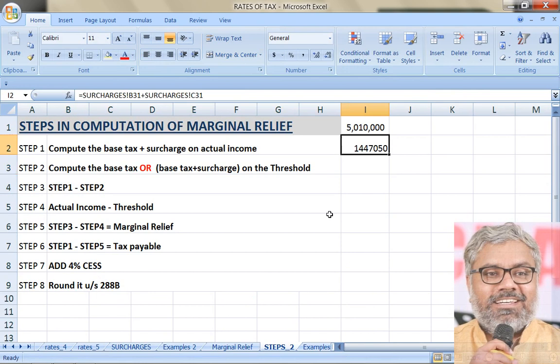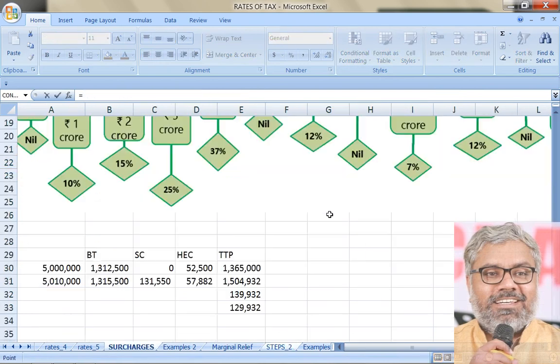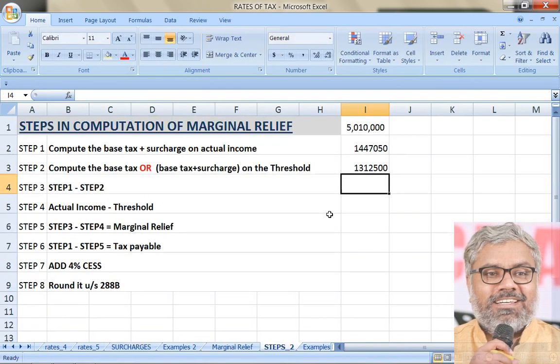Now compute the base tax or base tax plus surcharge on the threshold. What is the threshold here? 50 lakhs. What if the income was only 50 lakhs? Then how much would have been the tax plus surcharge? Will there be surcharge in that case? No. There would have been only base tax, that is 13 lakhs 12,500. And then we have step 3, which is nothing but step 1 minus step 2.